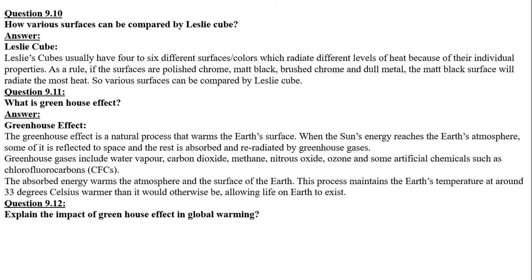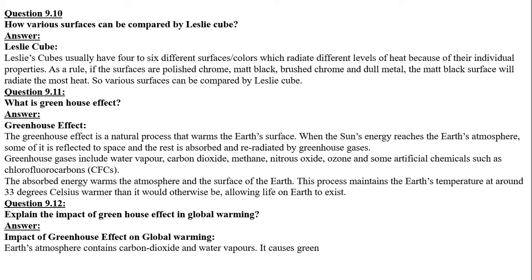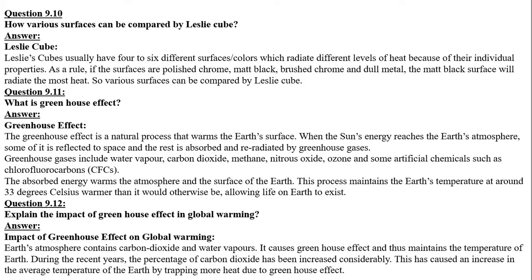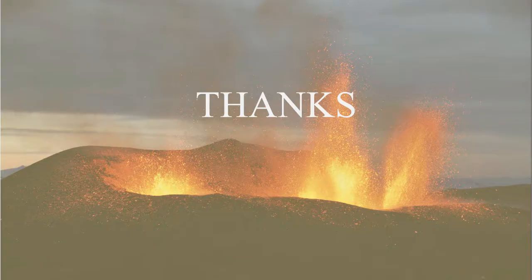Question 9.12. Explain the impact of greenhouse effect in global warming. Earth's atmosphere contains carbon dioxide and water vapors. It causes greenhouse effect and thus maintains the temperature of the Earth. During the recent years, the percentage of carbon dioxide has increased considerably. This has caused an increase in the average temperature of the Earth by trapping more heat due to greenhouse effect.